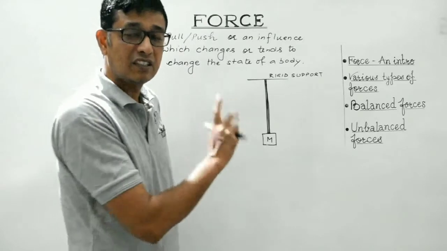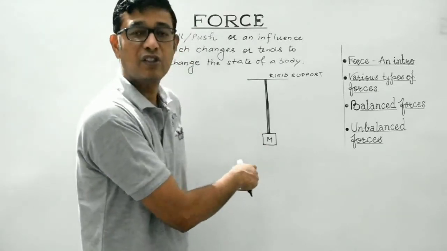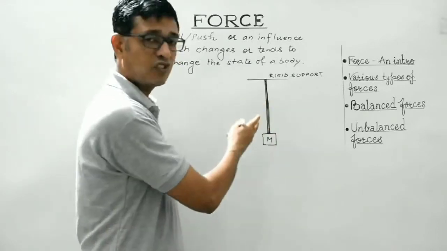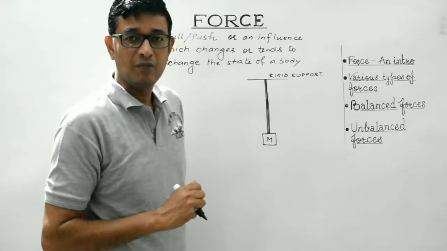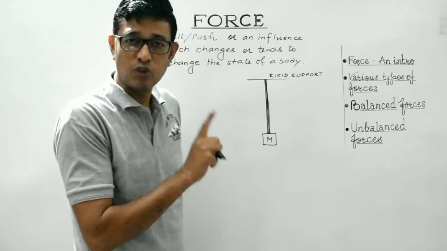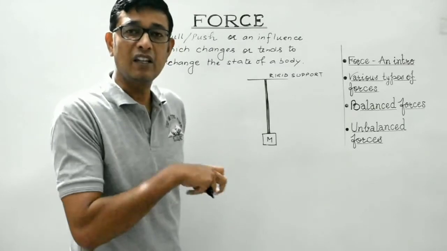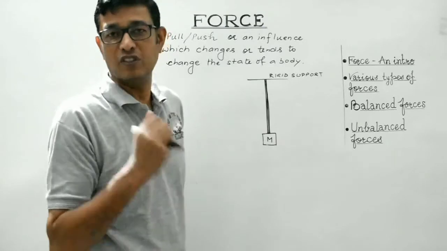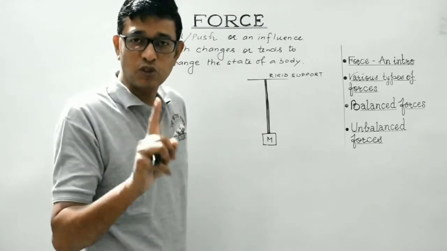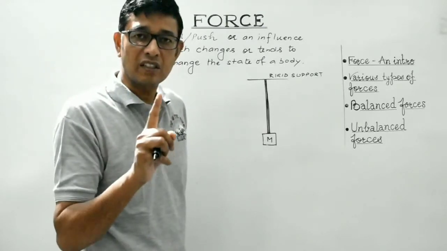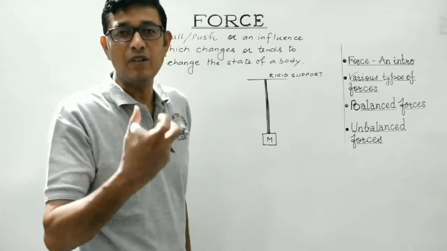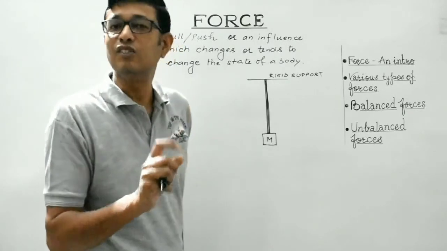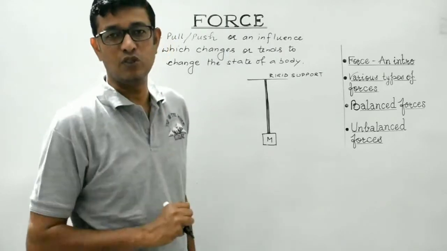So students, in this case, the weight is the deforming force. The wire is at rest, it will remain at rest. But in this case, the force, which is the weight, is making the body change its configuration, its dimensions. Such a force which results in changing the dimensions or configuration of a body without changing its state is known as a deforming force.